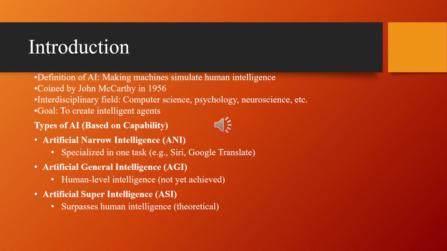Okay, what are the types of AI based on capability and functionalities? Two types of AI products are there. Capability is nothing but ANI, AGI, ASI: artificial narrow intelligence, general intelligence and super intelligence.